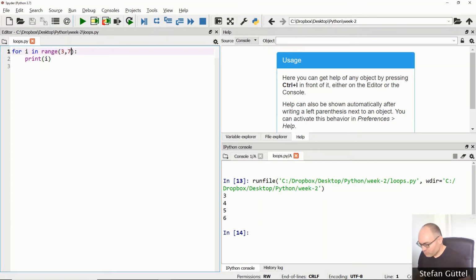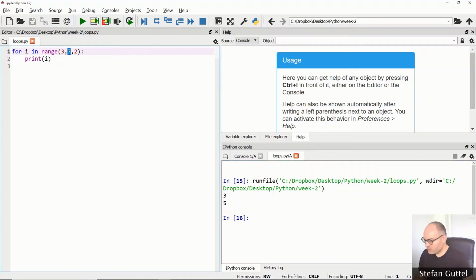What happens if I use 3 input parameters like 3, 7, 2? Well, now I start counting at the first input parameter, which is 3, and I keep incrementing values by 2. So 3 plus 2 is 5, and I will stop when the value of the range function is just 1 less than the end value here.